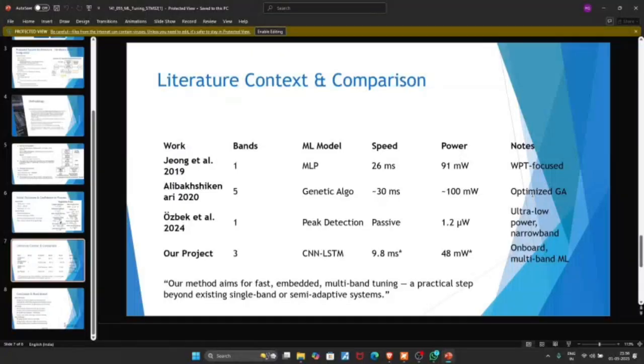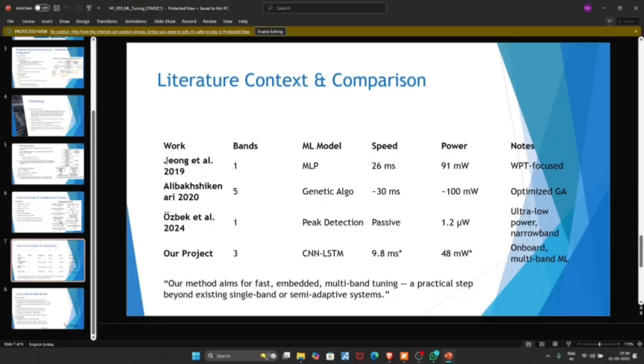I'll speak about the difference between similar projects existing on the internet and our project. First, our project runs on a very low power device, a microcontroller called STM32, which consumes very little power. Next, our model is trained on data from various frequency ranges, so the tuning works on multiple frequency bands, not just the generic 2.4 gigahertz or one particular band. It works across multiple bands.